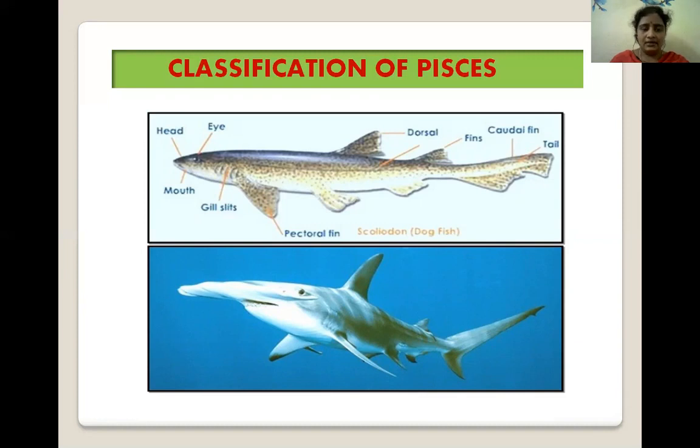Gill slits, five pairs, are present in Scoliodon, and this is the pectoral fin. Next, the dorsal fin. Unpaired fins and paired fins are present in Scoliodon. Next, the caudal fin, which is the tail. A heterocercal tail is present in this dogfish.